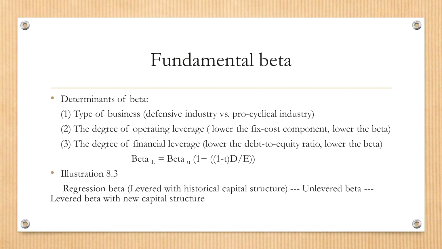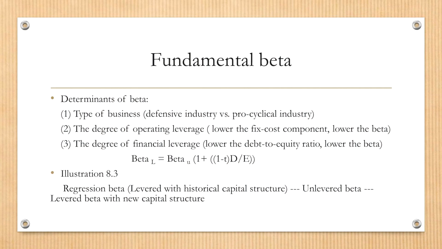The first one is the type of the business. Certain types of business could be riskier than others, and here typically you look at two different types of businesses: defensive businesses versus pro-cyclical businesses. And pro-cyclical businesses are of course riskier than defensive businesses given their business nature during a business cycle. And the second determinant of riskiness in a company is its operating leverage. What is operating leverage?